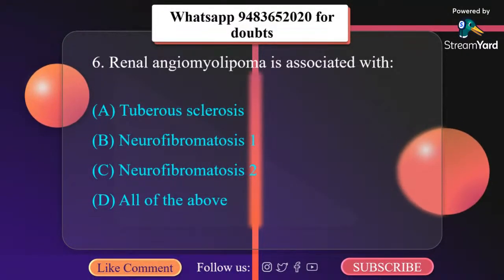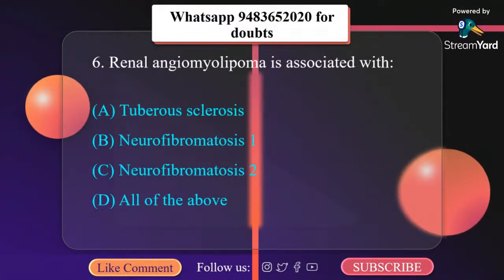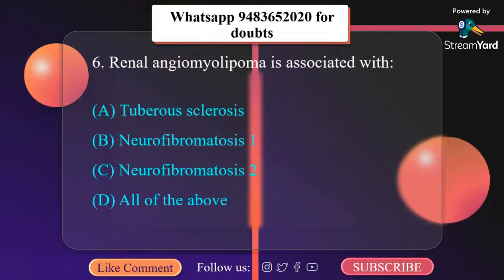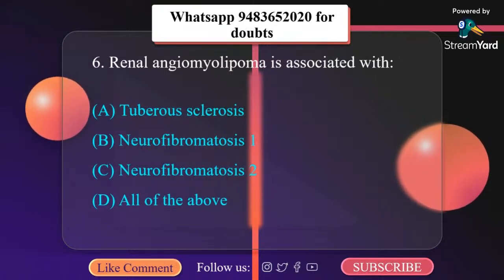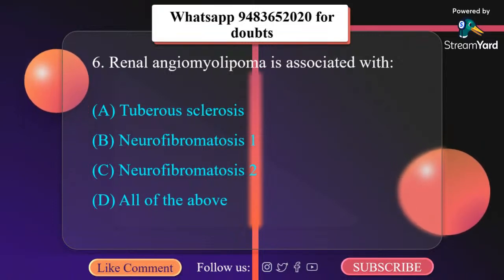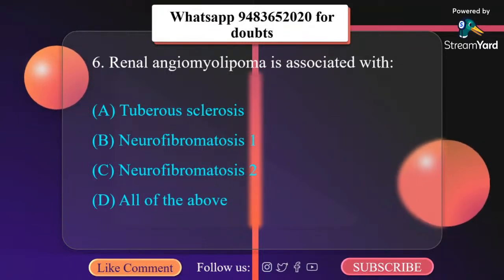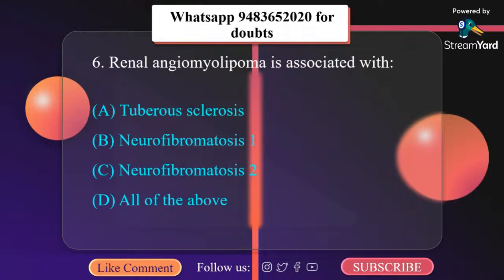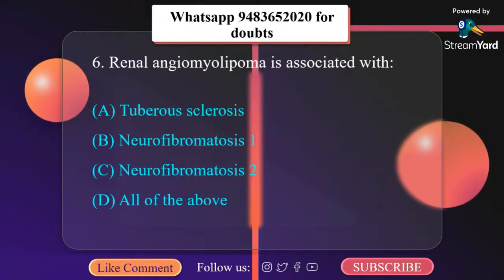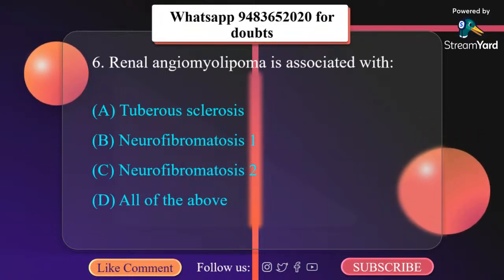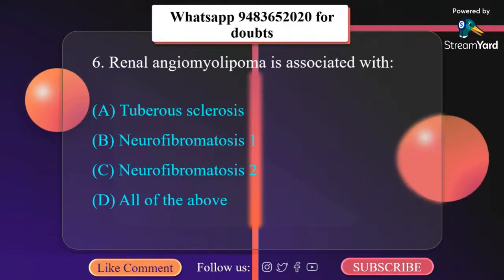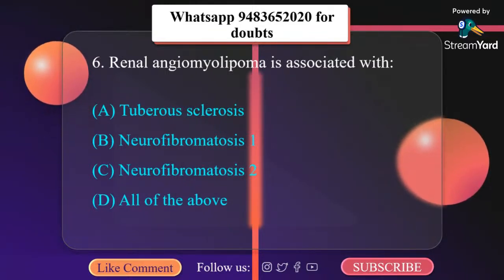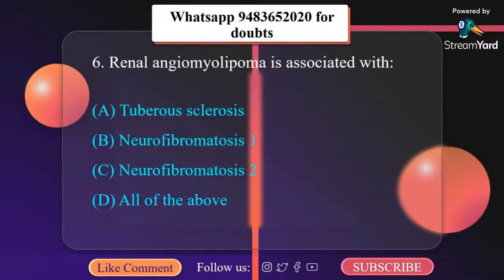Renal angiomyolipoma is associated with A. Tuberous sclerosis, B. Neurofibromatosis type 1, C. Neurofibromatosis type 2, D. All of the above. Now, angiomyolipoma are present in 25 to 50% of patients with tuberous sclerosis. And this tuberous sclerosis is a disease caused by loss of function mutation in the TSC1 or TSC2 tumor suppressor gene. This is a benign tumor consisting of vessels, smooth muscles, and fat.